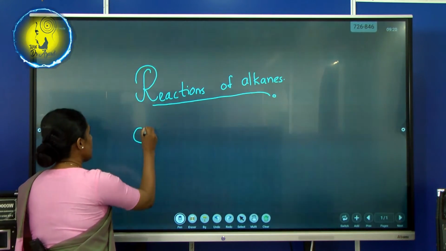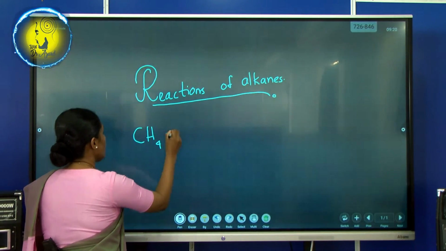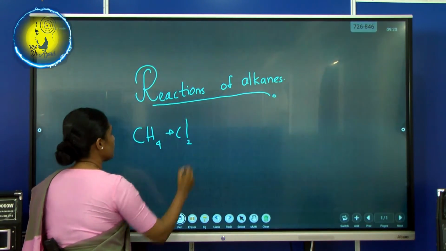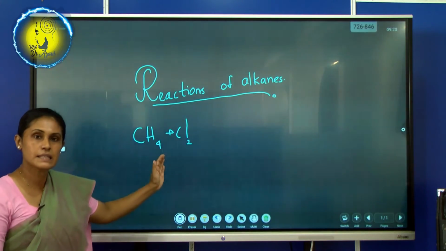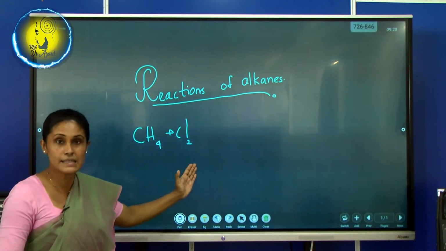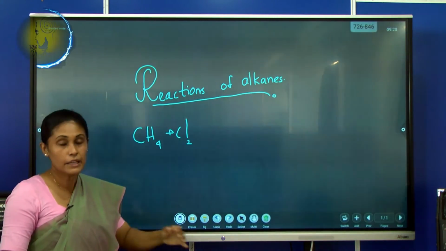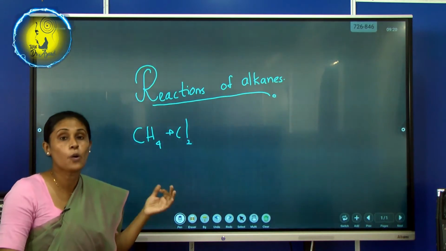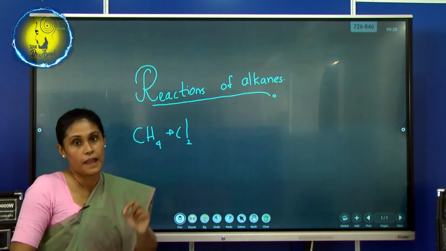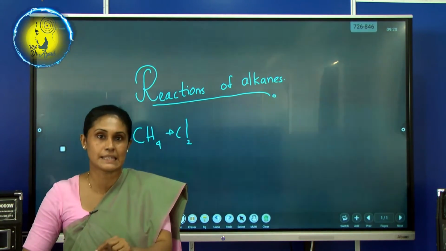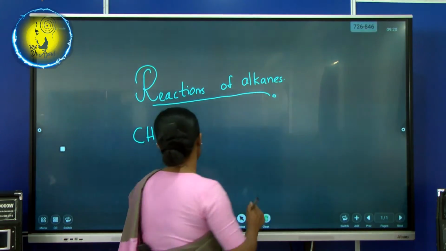methane. Let's take methane with chlorine. This produces many forms of chloromethanes. I am using chloromethanes. What are chloromethanes here?